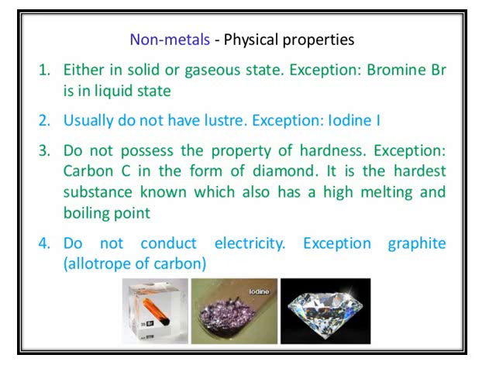Then we will discuss the property of luster, that means shining. Usually nonmetals do not have the lustrous property except iodine. Third one, hardness. We have seen that metals are hard, but non-metals are brittle. Brittle means they don't have that much hardness.